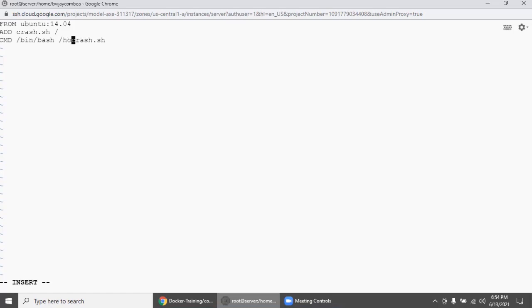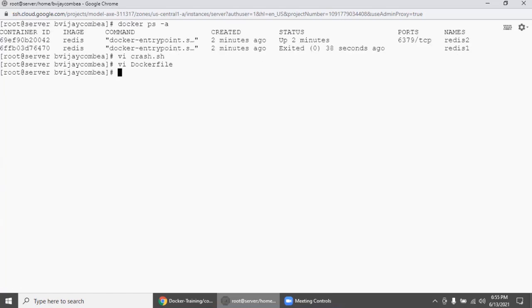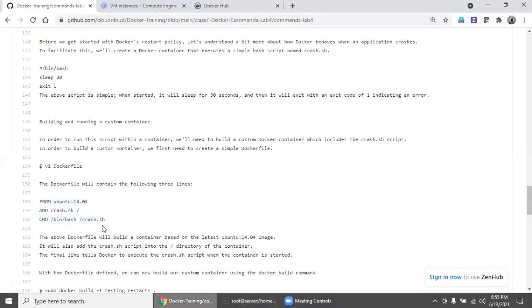Here it is located in my home directory, so you need to be careful where the script is getting created. It will differ, because in these steps I just mentioned assuming a slash, but you need to complete the path where you keep it. If you keep it in temp, then /tmp/crash.sh, right?